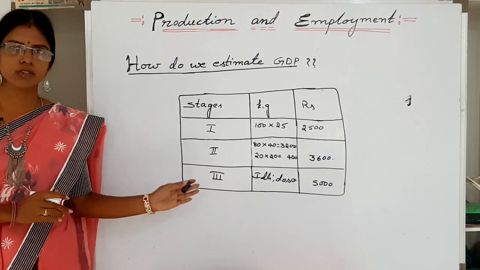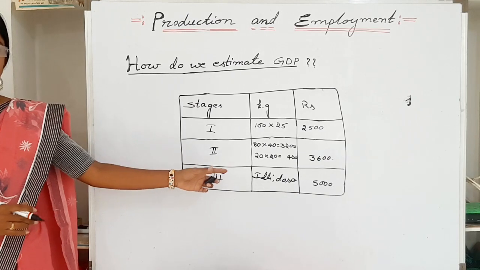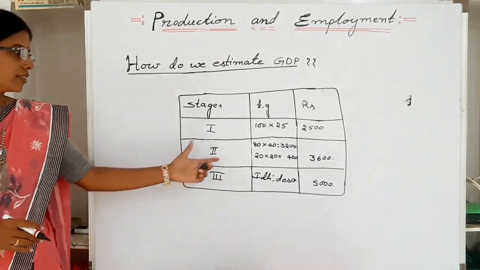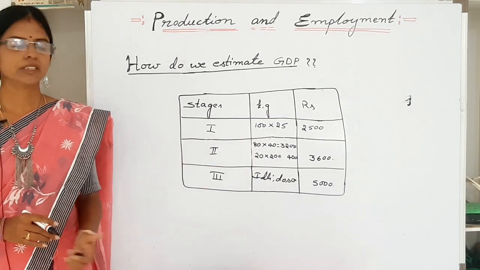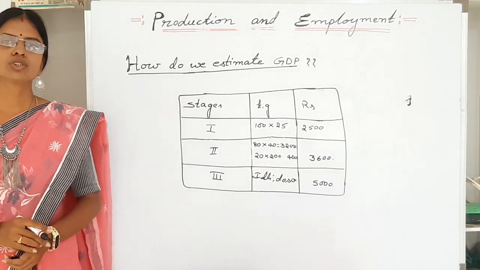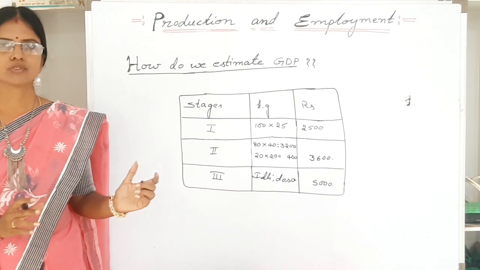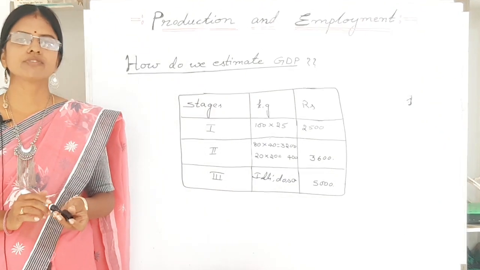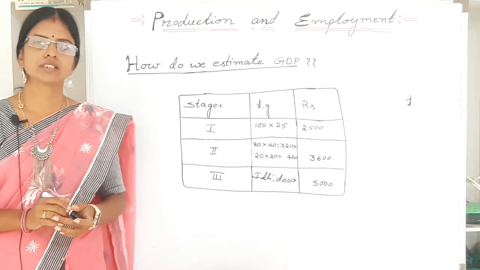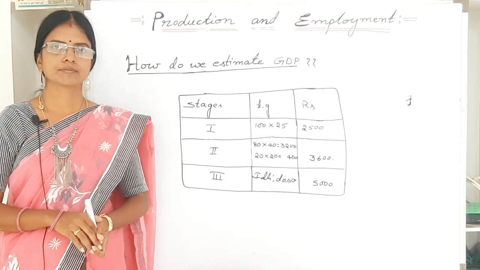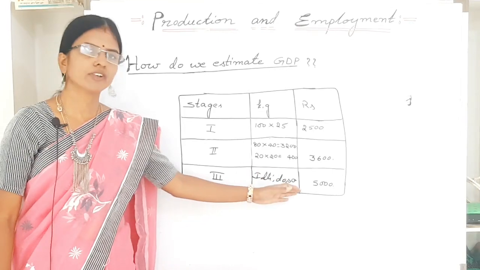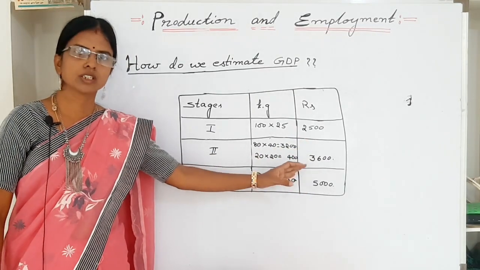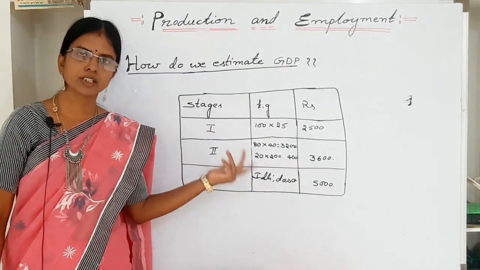Hence the final goods worth 5000 sold by the hotelier already included the value of rice and husk, that means 3600. So we should not add them up. If we add them, the cost of the items is calculated twice. Here the value of final goods already includes the value of all intermediate goods that are utilized in the making of final goods.